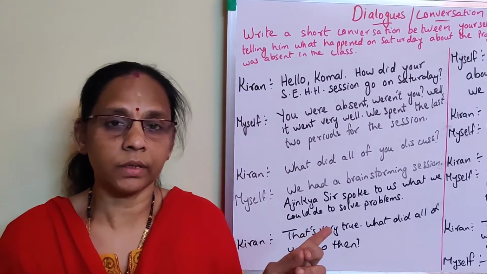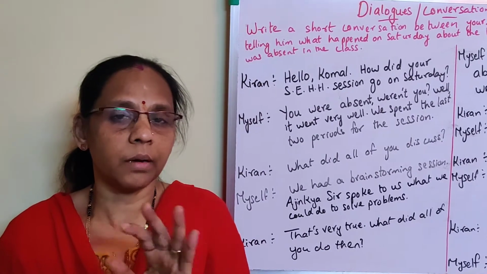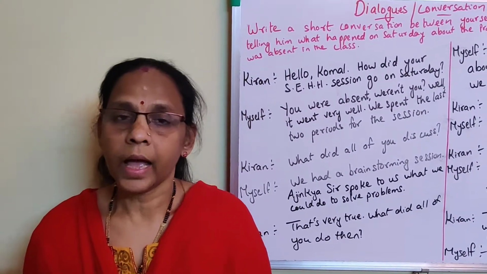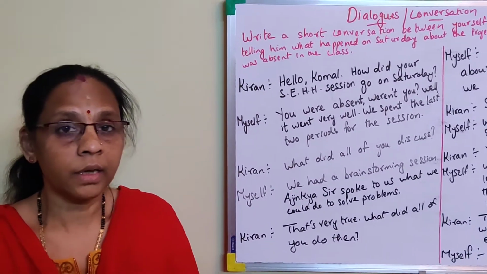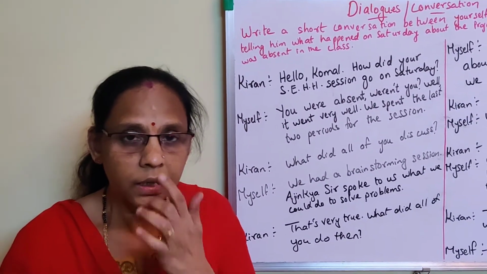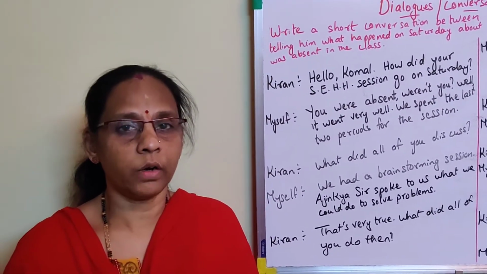So yesterday I had given my ambition in life composition. One more composition I will be giving later on in the next lecture. Today I am giving you, see, you are having dialogue writing and conversation, isn't it? Dialogue writing topic is also there. So how to write a dialogue writing?